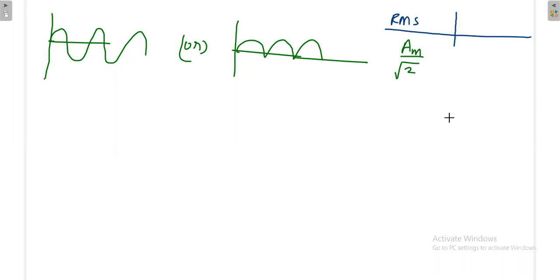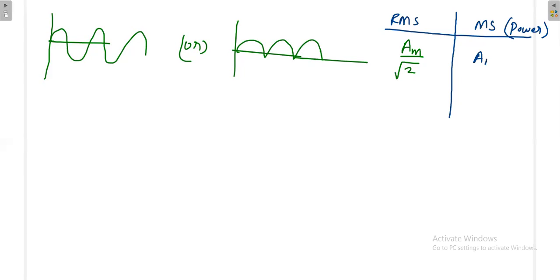If this is the RMS value, I can find the mean square. Mean square means what? Anybody, what is the mean square? Mean square means power. If you square the RMS value, then you will get the power. Once you square the RMS value, that is called the mean square, so you are just finding the power. Then what is the answer?